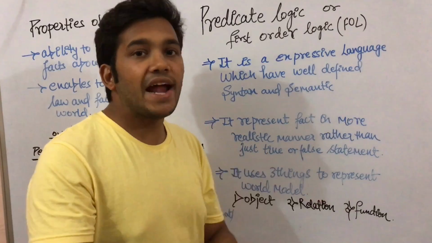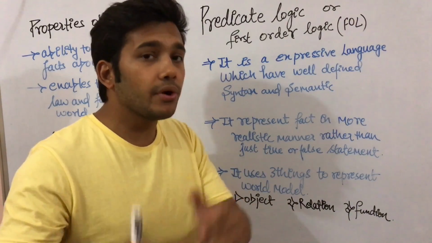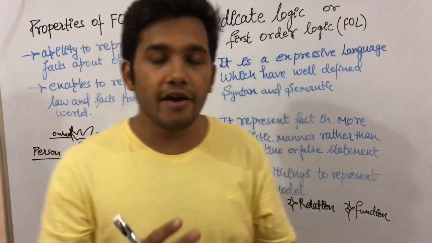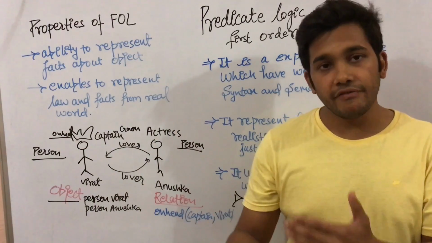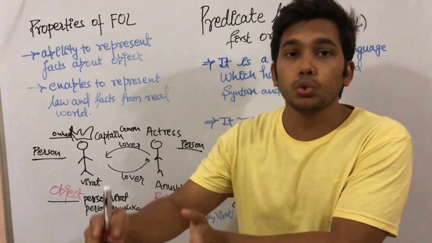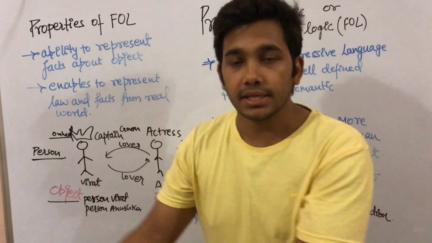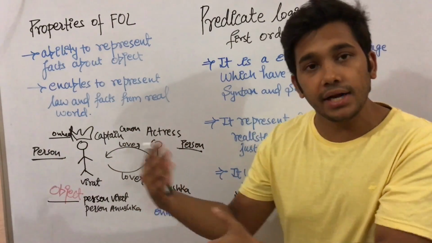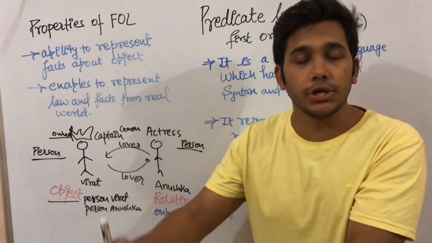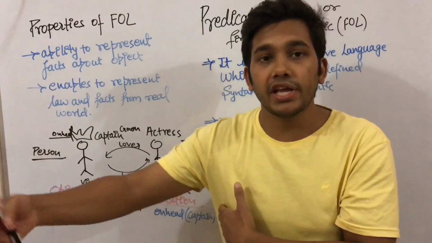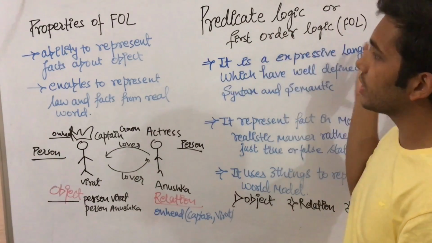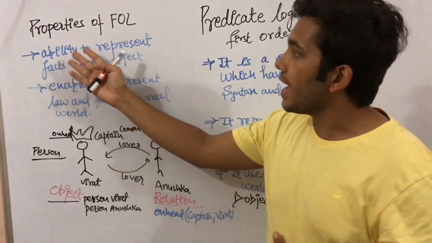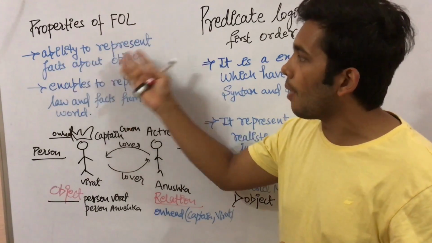In this, facts are represented in a more realistic manner, and every time the facts or the relations given are more general to the real world entities. Real world entities are taken and then those facts are used to represent more given facts. So what are the properties of first order logic? First order logic has the ability to represent facts about objects.